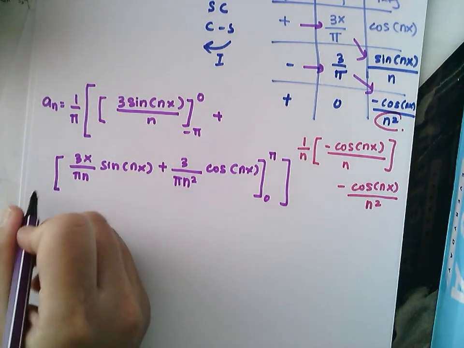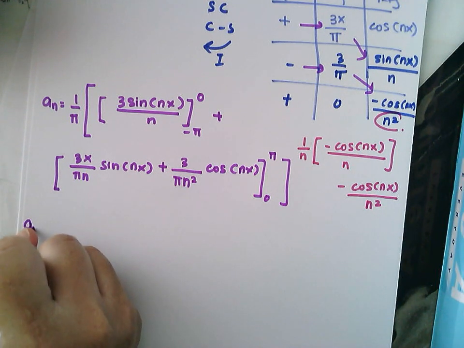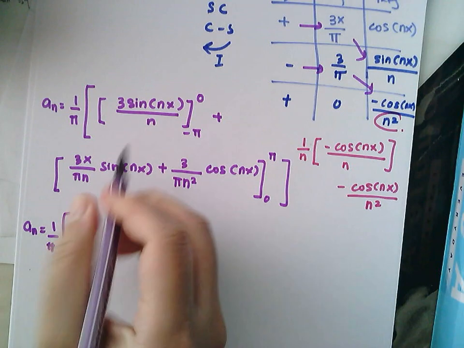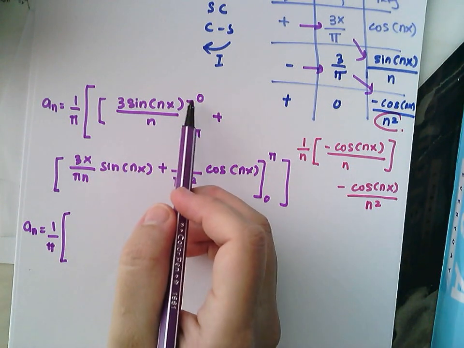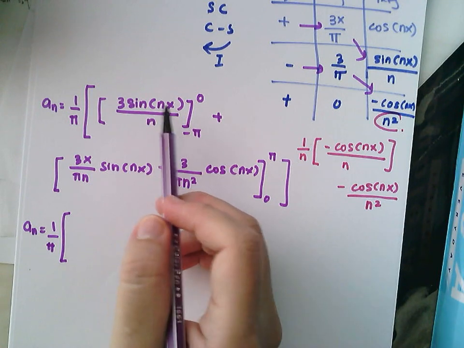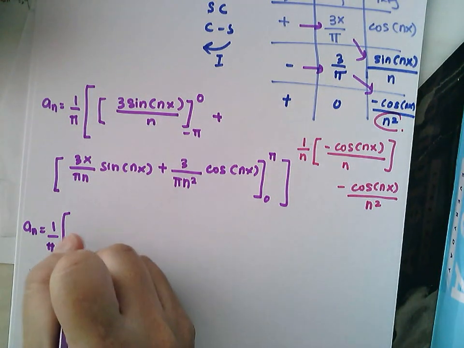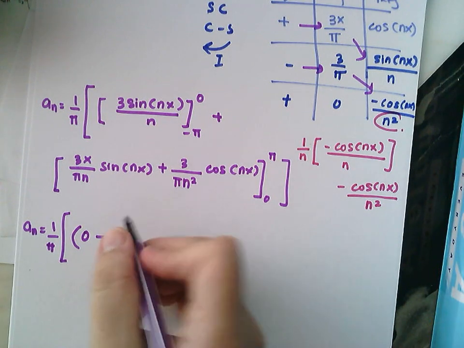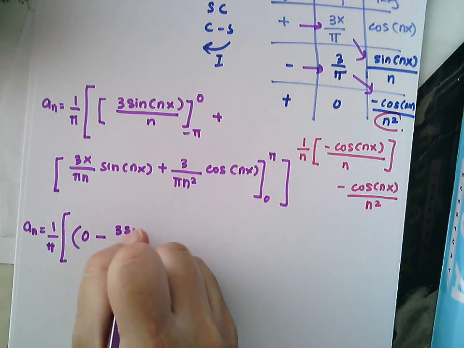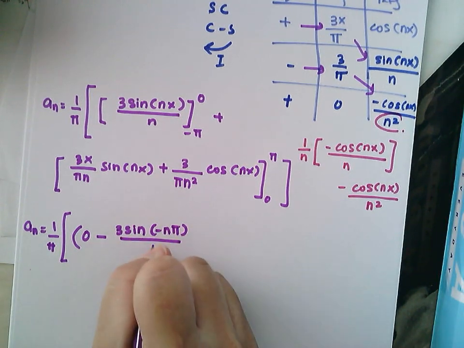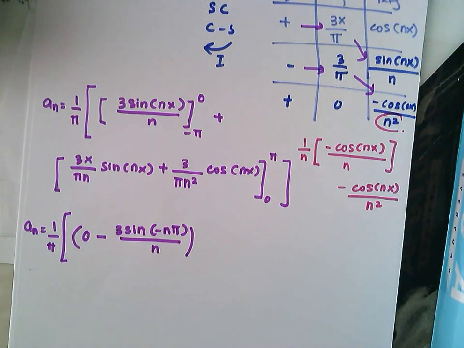So for the first one, your a_n is equals to 1 over pi. For the first function here, when you substitute x is equals to 0, sine 0 is equals to 0. Minus, for the second function, you will have 3 sine negative n pi over n. So settle with the first part.